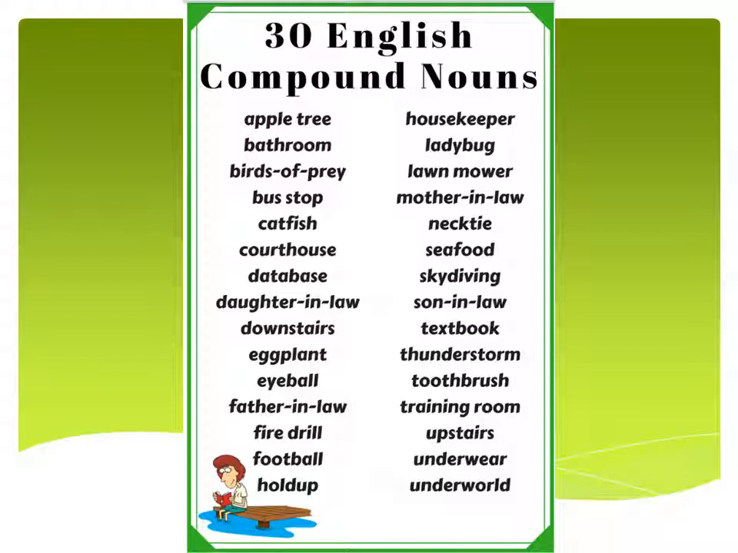Now let's move on to the second line. Housekeeper, ladybug, lawnmower, mother-in-law, necktie, seafood, skydiving, son-in-law, textbook, thunderstorm, toothbrush, training room, upstairs, underwear, underwood. Now in this line also, combinations of two words and combinations of three words joined with hyphens are given. So all these examples will come in compound noun.